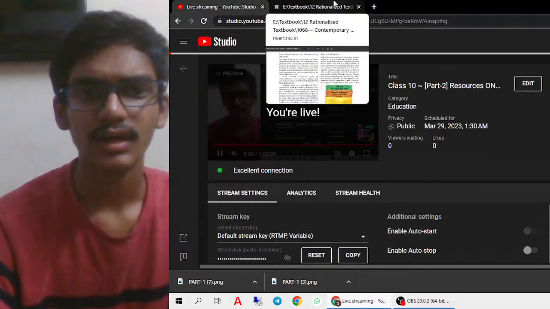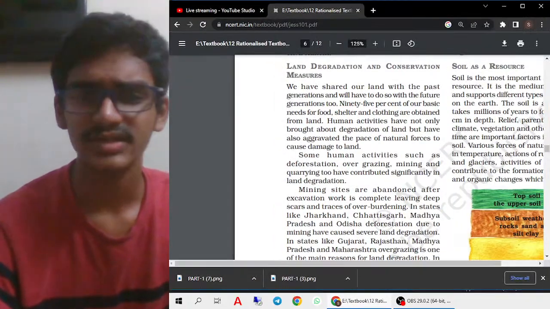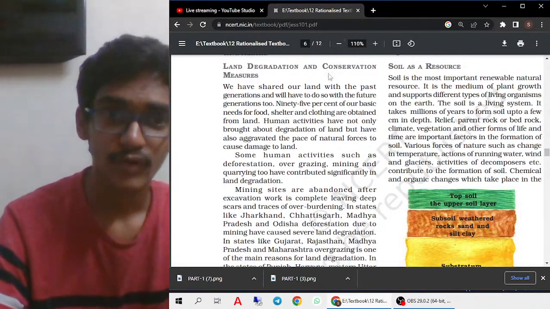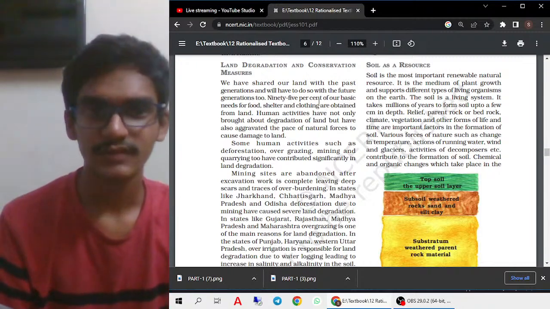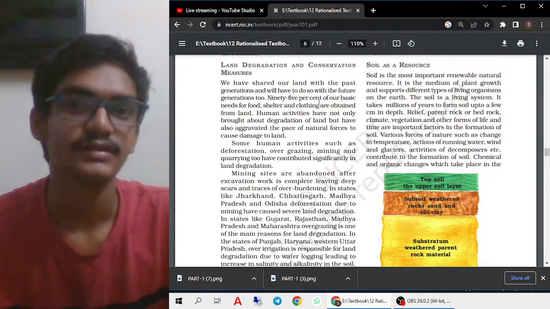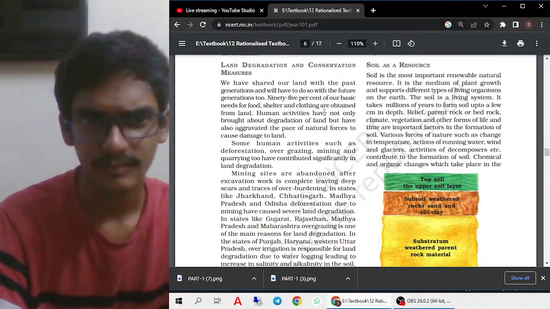And this last part, soils, is very easy to understand. Not much is actually required to learn in this. You just have to remember some important points with respect to each of the soils: where they are grown, where they are mainly found, and what the main features of these soils are. That you must remember.